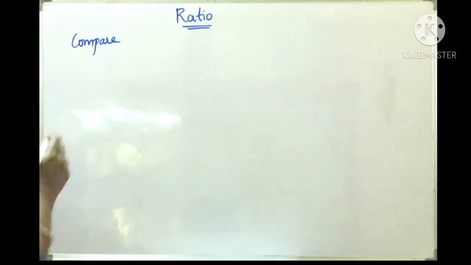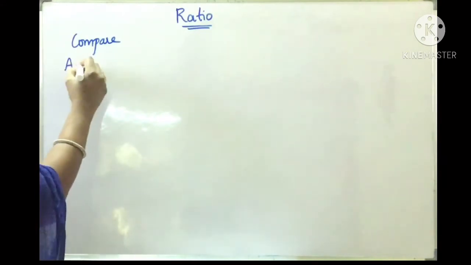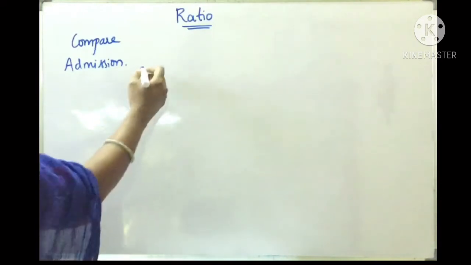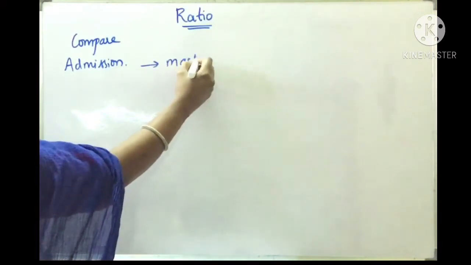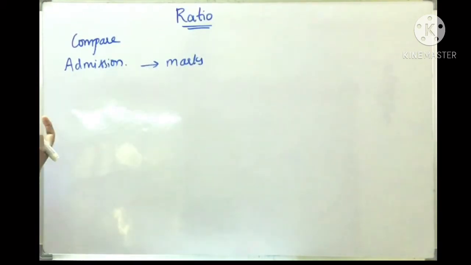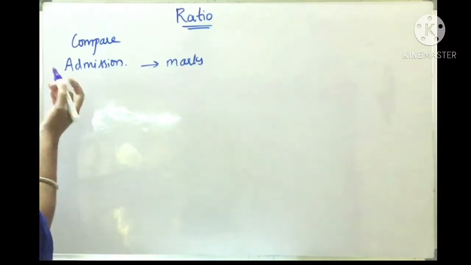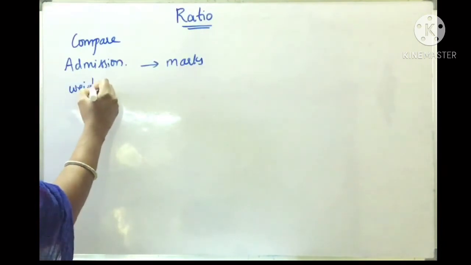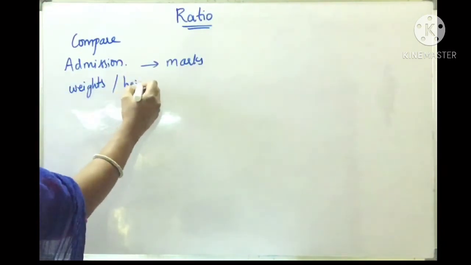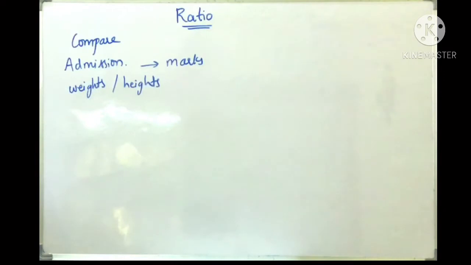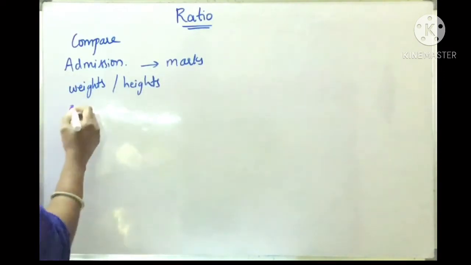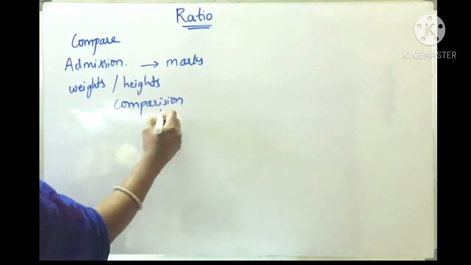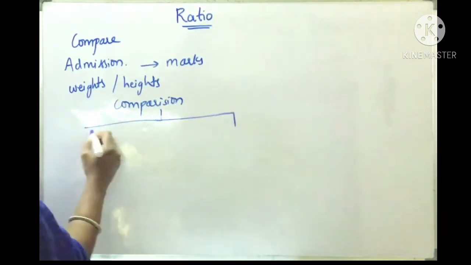For example, at the time of admission in the school, we compare the marks of the students, isn't it? Whereas at the time of recruitment in the police or any other activity, we compare the weights and heights of the candidates. Generally, the comparison is done in two ways.